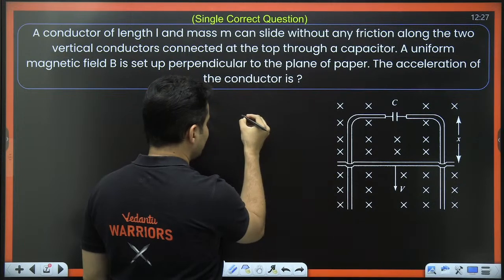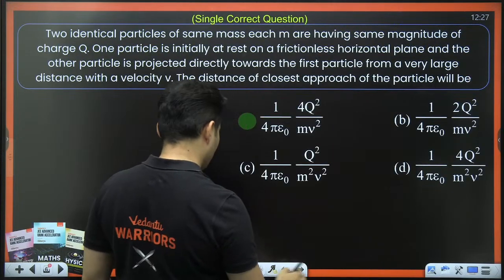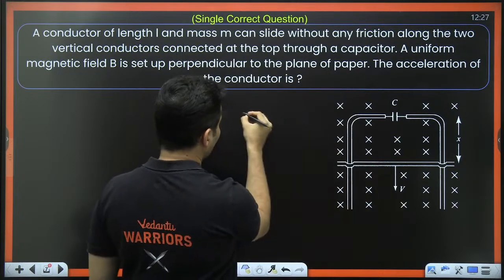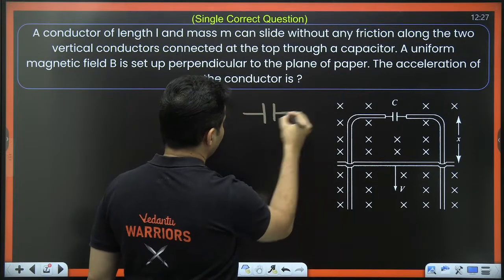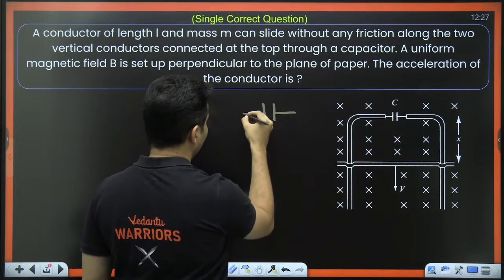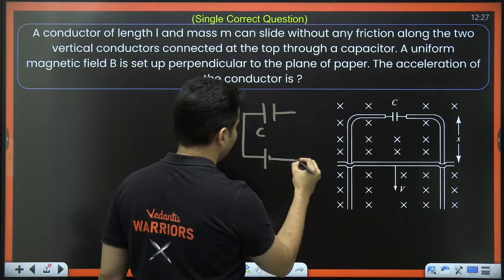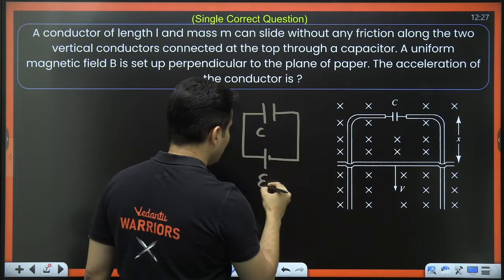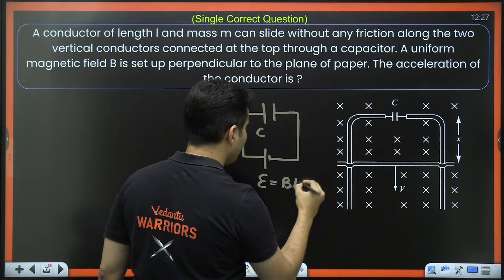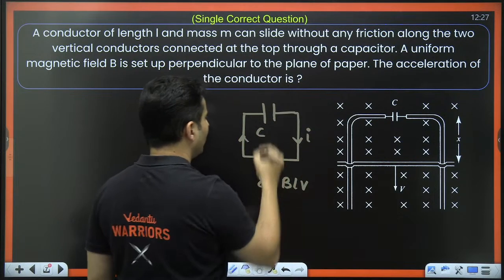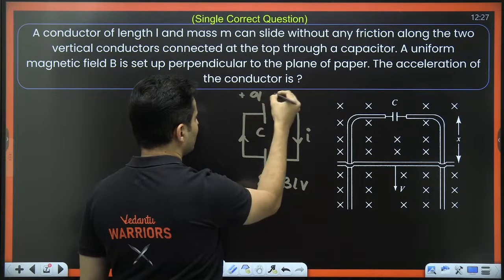Okay, so this problem is equivalent to saying you have a capacitor, and you have a battery, something like this. This is having EMF E, which is equal to BLV. So it produces some current over here. There is some charge stored on it.